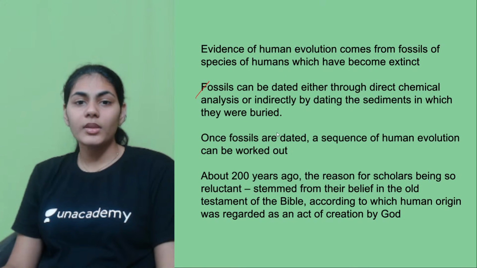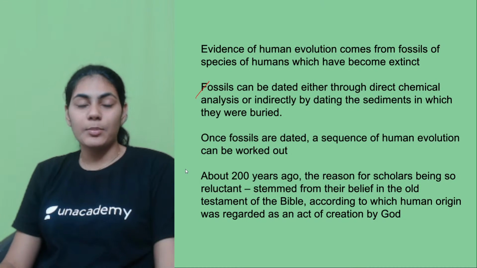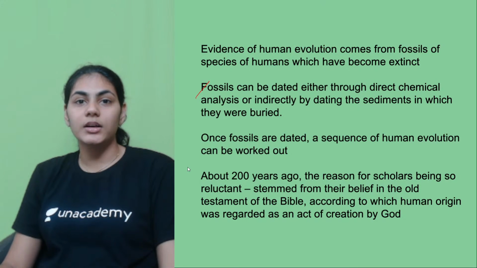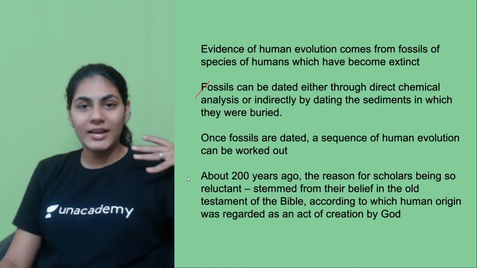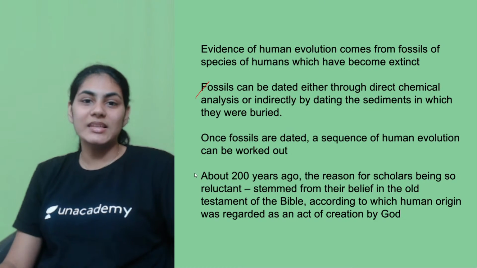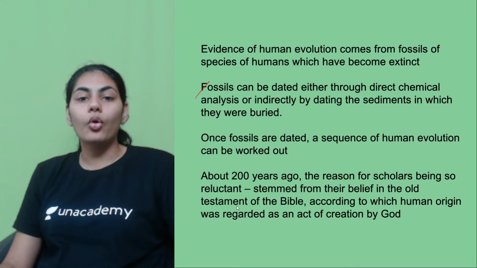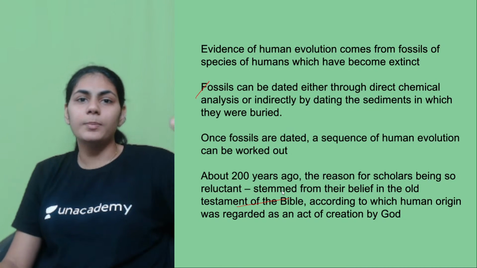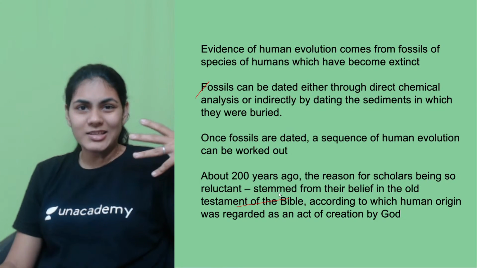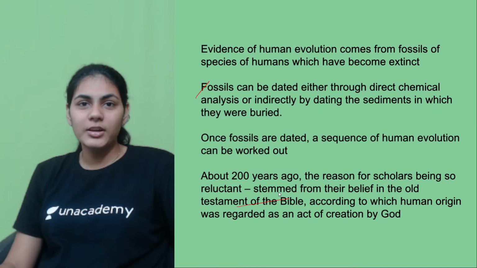And here is an example of why some of the scholars rejected that these fossils belong to early humans, right? We look at the reason. The reason being that they believed in the Old Testament of the Bible. Mostly Christians, right? Most of the westernized part of the world followed Christianity and the Bible.